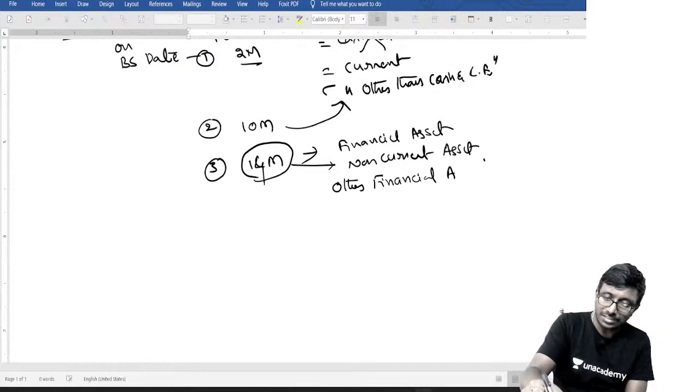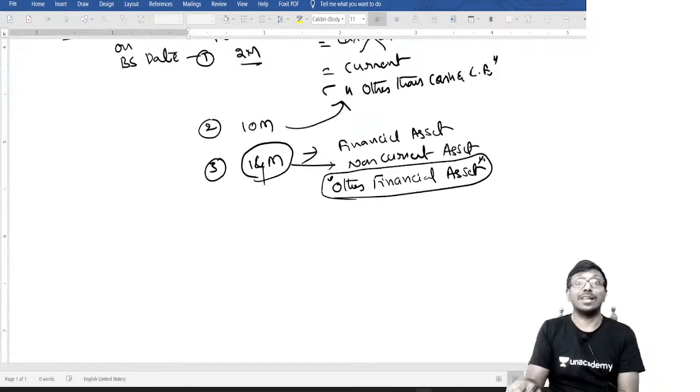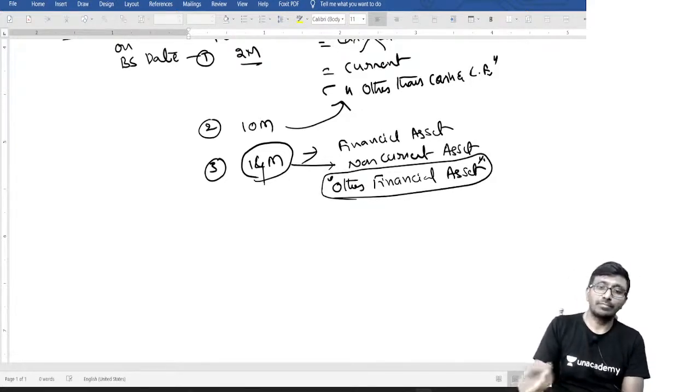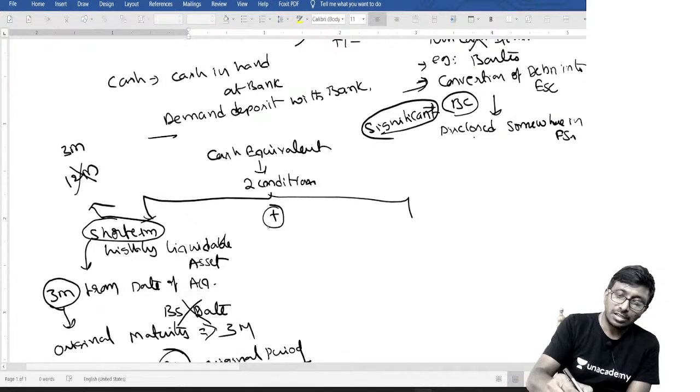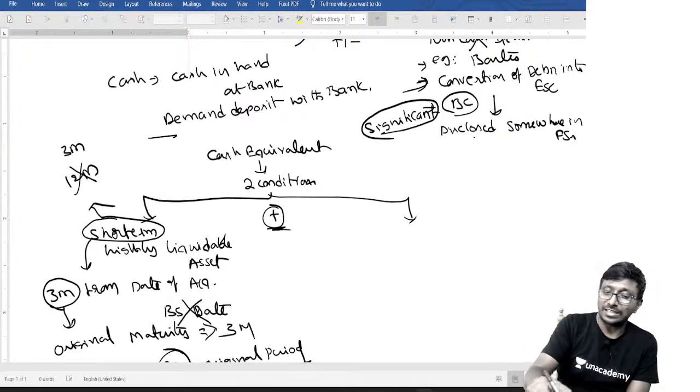Under the other financial asset category you are supposed to classify it, if it is more than 12 months as on the balance sheet date. Fixed deposit, remember that. It has to be classified in that fashion. Remember, and you have to apply this whenever you go to any client. Right. Second condition should be what?